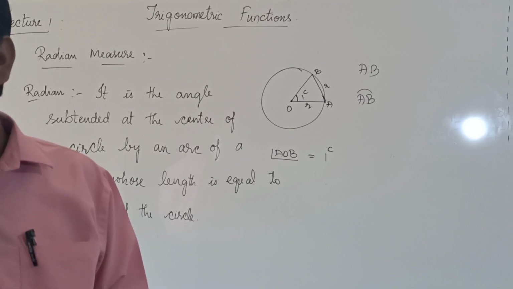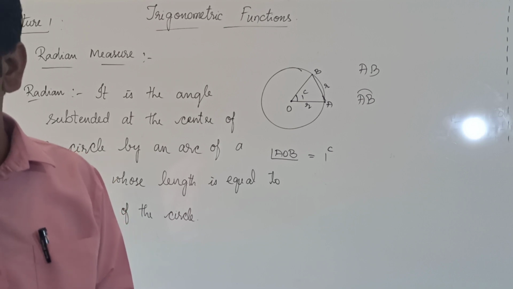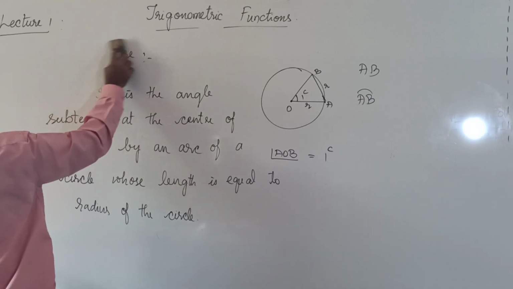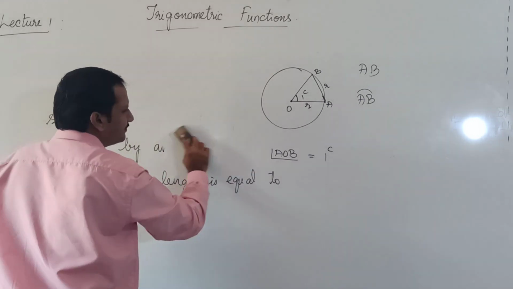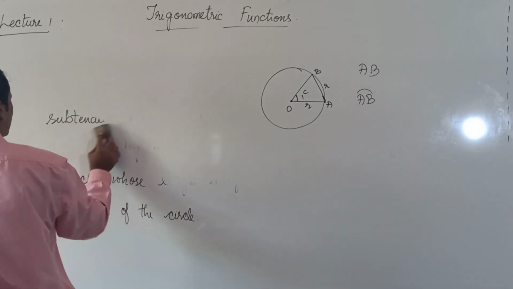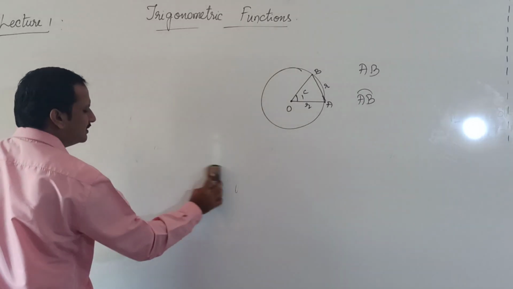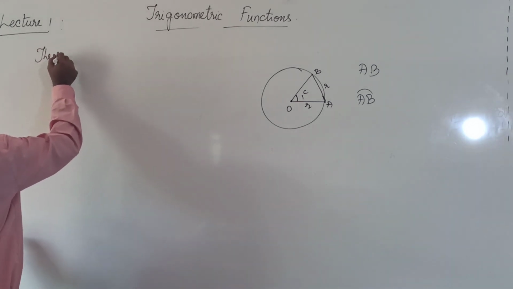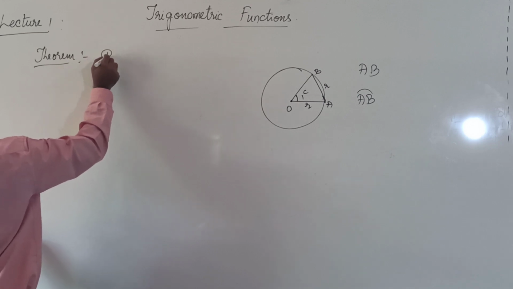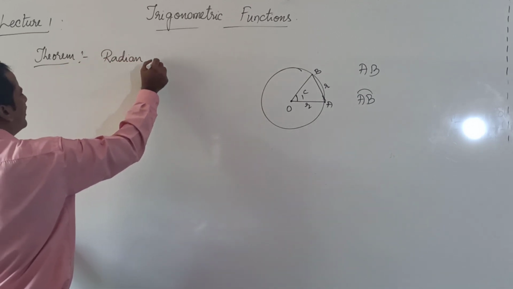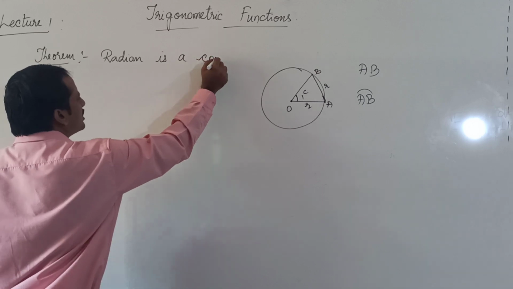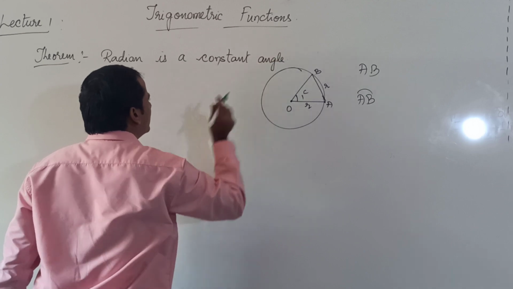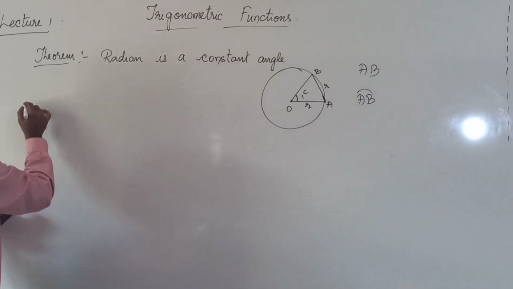Now let us discuss one theorem, that is, a radian is a constant angle. Theorem: Radian is a constant angle.